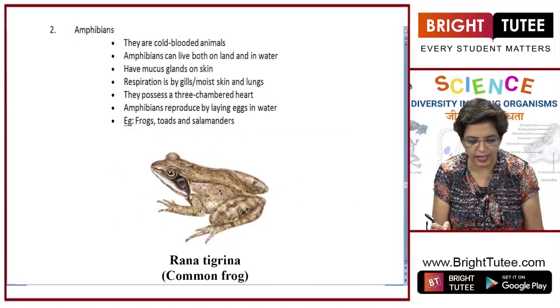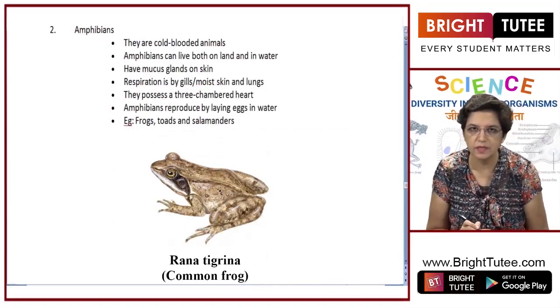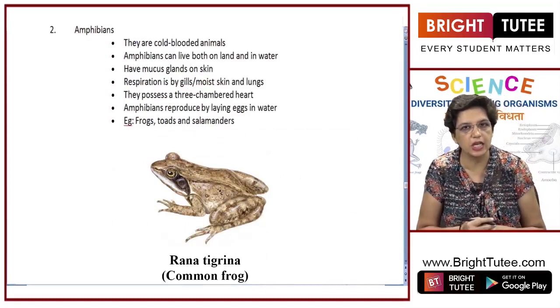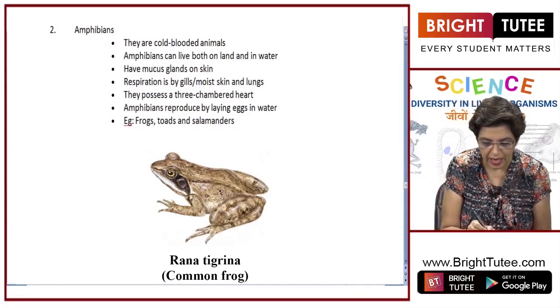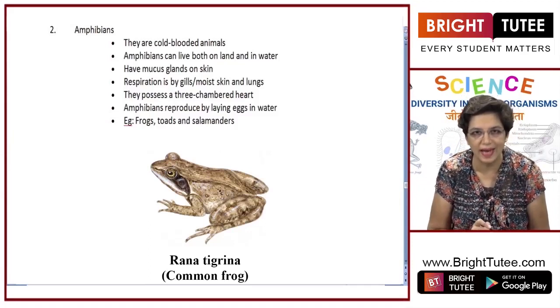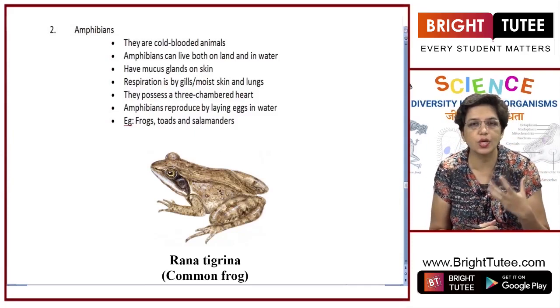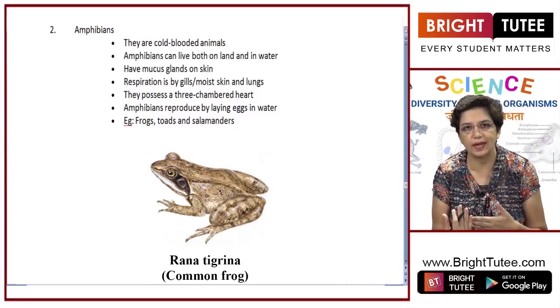So, the next class is the amphibians. They are also cold blooded organisms. During winters, they cannot keep their body warm. So, their body inside temperature also goes down. They can live both on land as well as in water. That is why they are called amphibians. So, just to complete their life cycle, they need both terrestrial and aquatic life, alright.